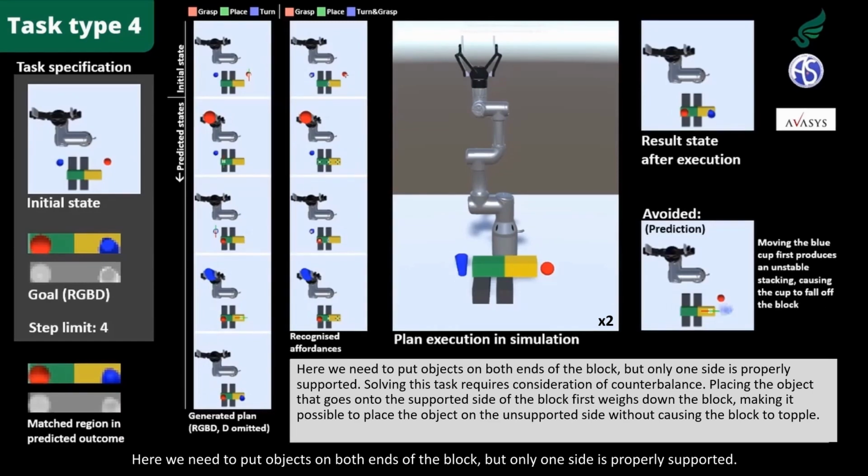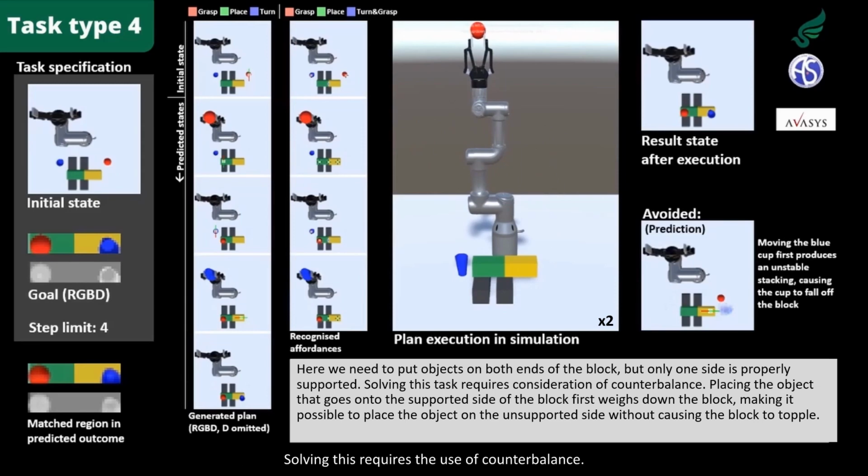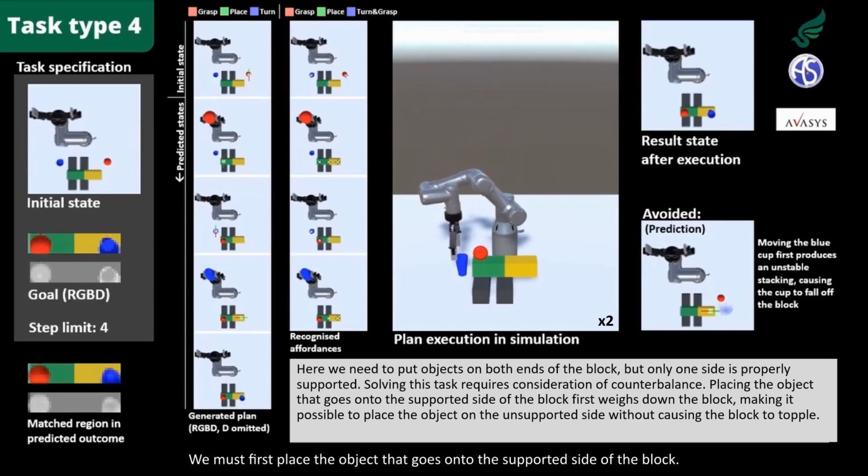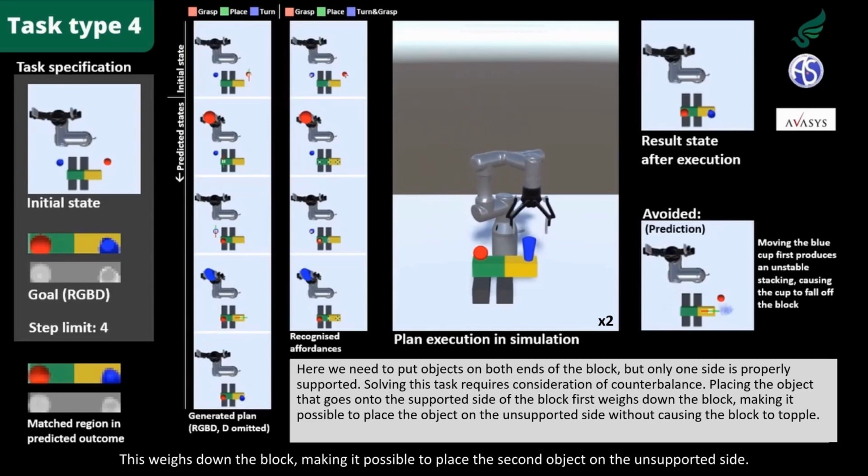Here we need to put objects on both ends of the block, but only one side is properly supported. Solving this requires the use of counterbalance. We must first place the object that goes onto the supported side of the block. This weighs down the block, making it possible to place the second object on the unsupported side.